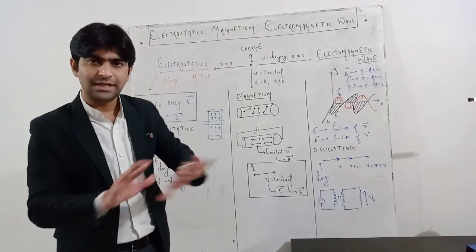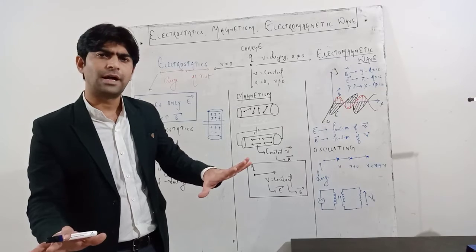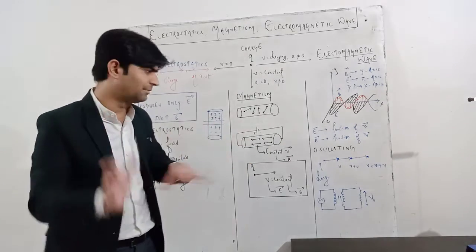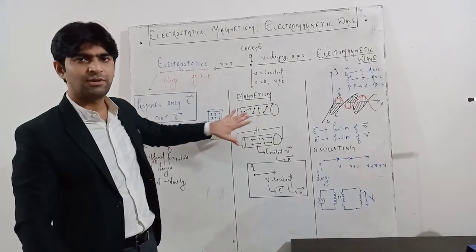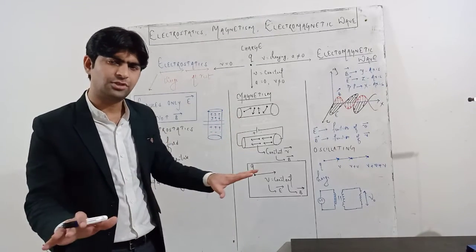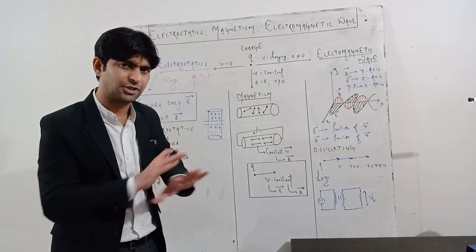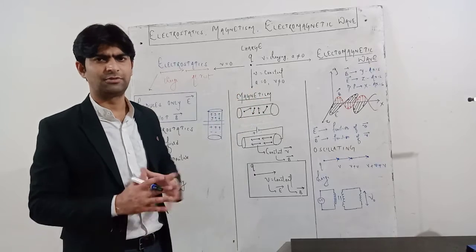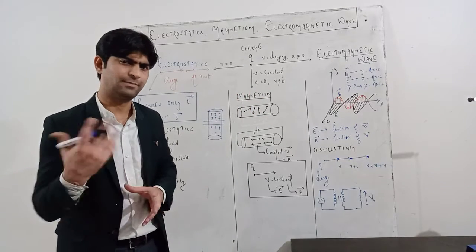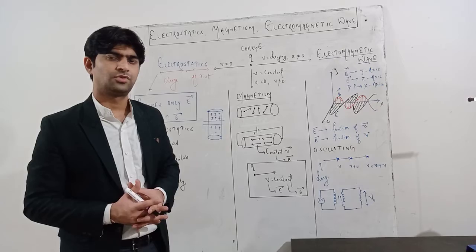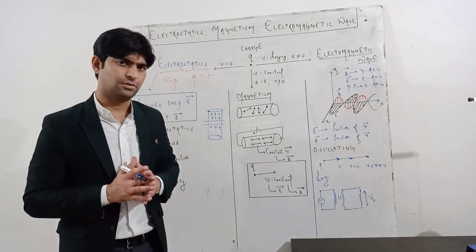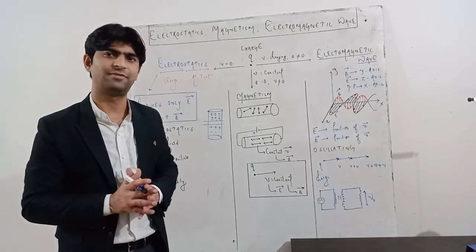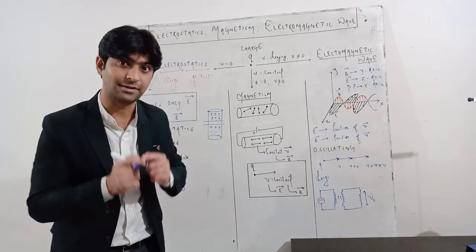So if there is no connection or any potential applied across the ends of the conductor, the direction of the motion of the electrons will be very random as shown in this diagram. So there will be no net direction of the movement of the electrons. That's why it doesn't constitute any current. And if you see this as a conductor, it is electrically neutral because it has the same number of protons and the same number of electrons. So it does not produce any electric field also. When nothing is connected, it does not produce any electric field, it does not produce any magnetic field. I am talking about the electrons inside the conductor.